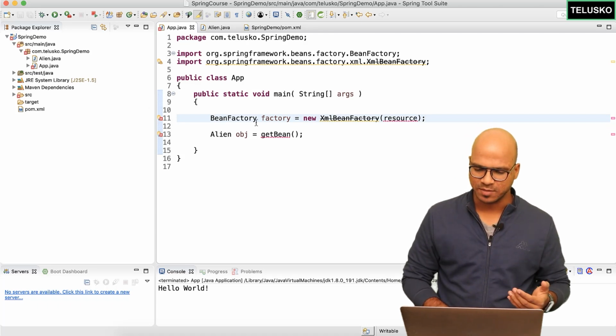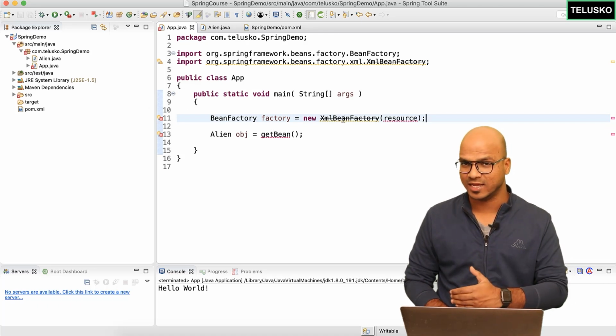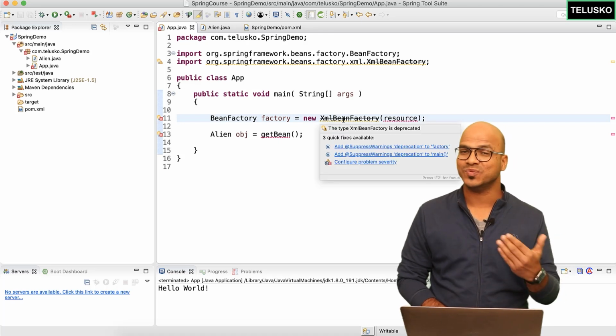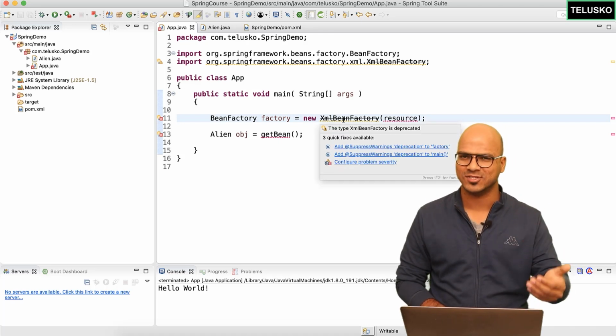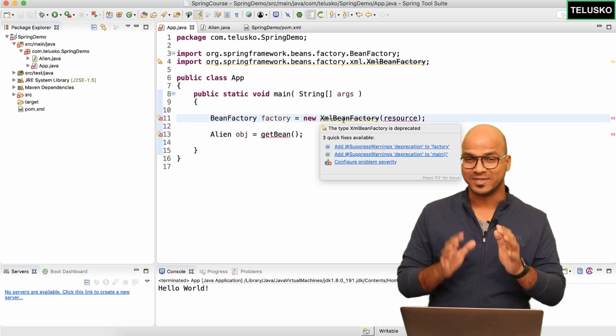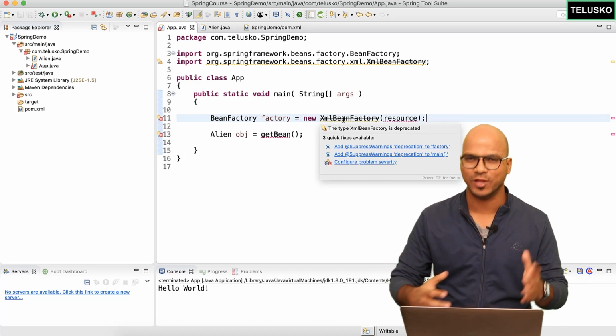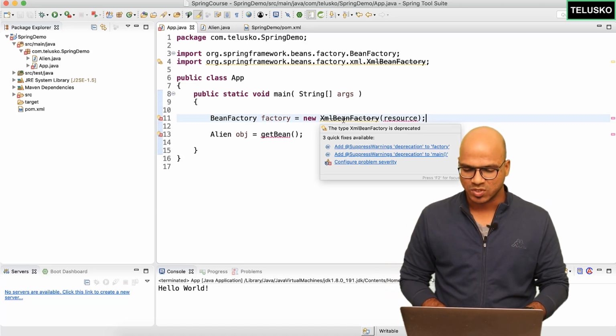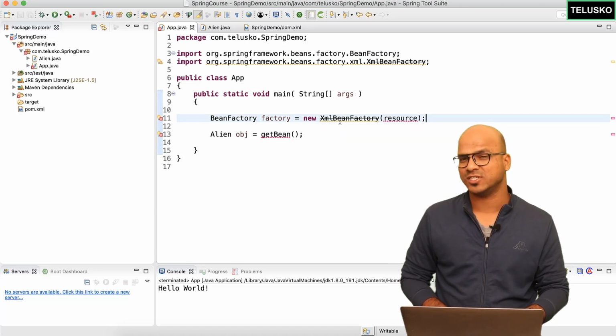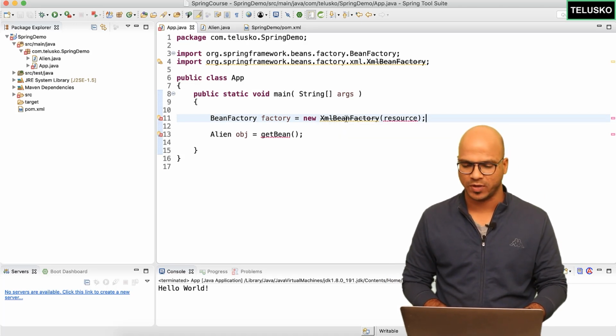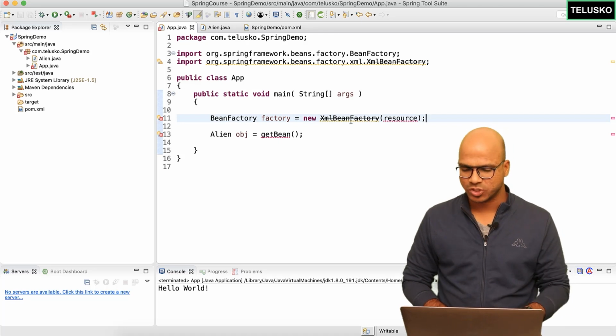Now this strikethrough simply means that we should not be using this class here because it is deprecated. Of course, we have some new features, we got some new classes, so you should not be using this. But for the time being, since we are in the learning stage, we'll be learning everything from the start, right? So this is the first class which came into the picture to implement BeanFactory. For the time being, just ignore that deprecated strikethrough.